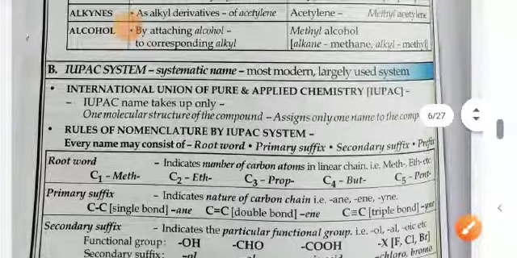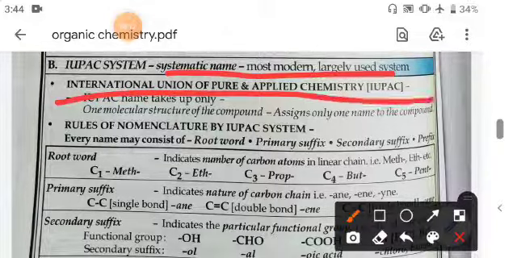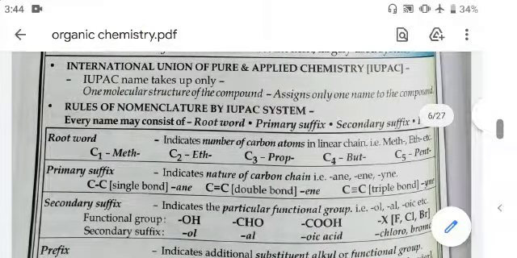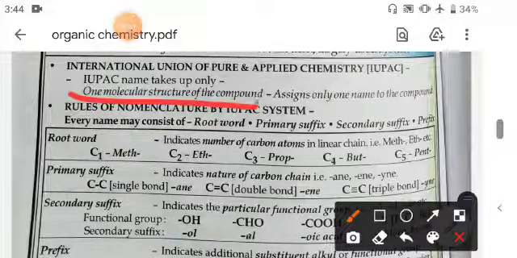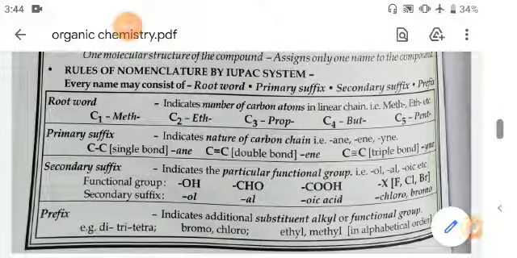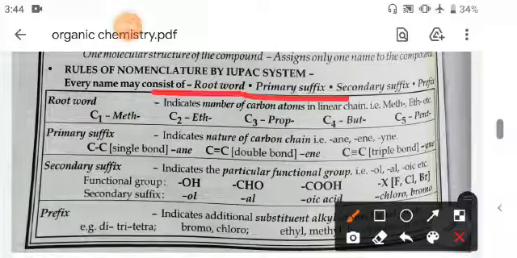Now the IUPAC system, the systematic name, is the most modern and largely used system. International Union of Pure and Applied Chemistry is the full form of IUPAC. You know that an IUPAC name fits only one molecular structure of the compound, assigning only one name to the compound. Rules of nomenclature by the IUPAC system are given here: every name may consist of a root word, primary suffix and secondary suffix. So secondary suffix means prefix.